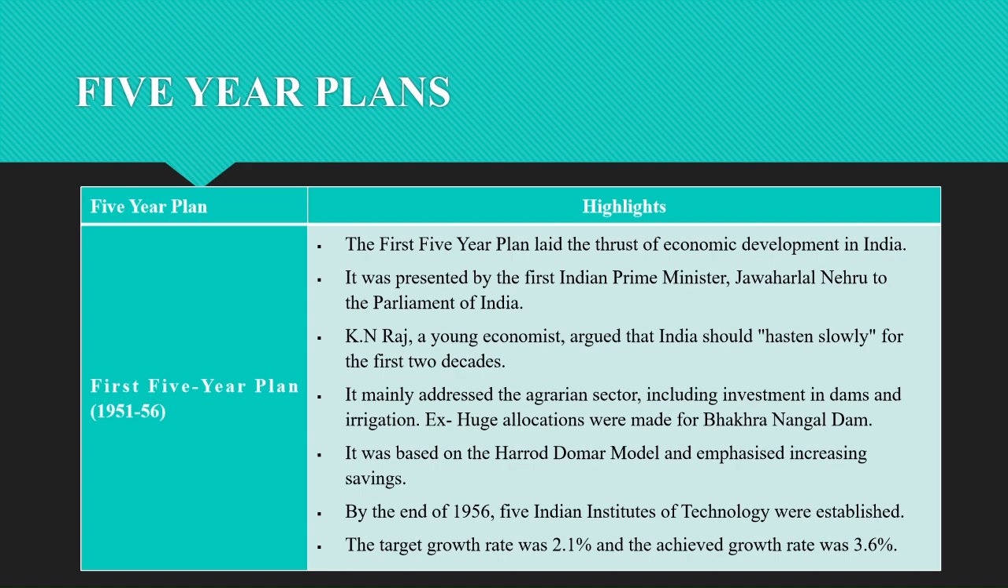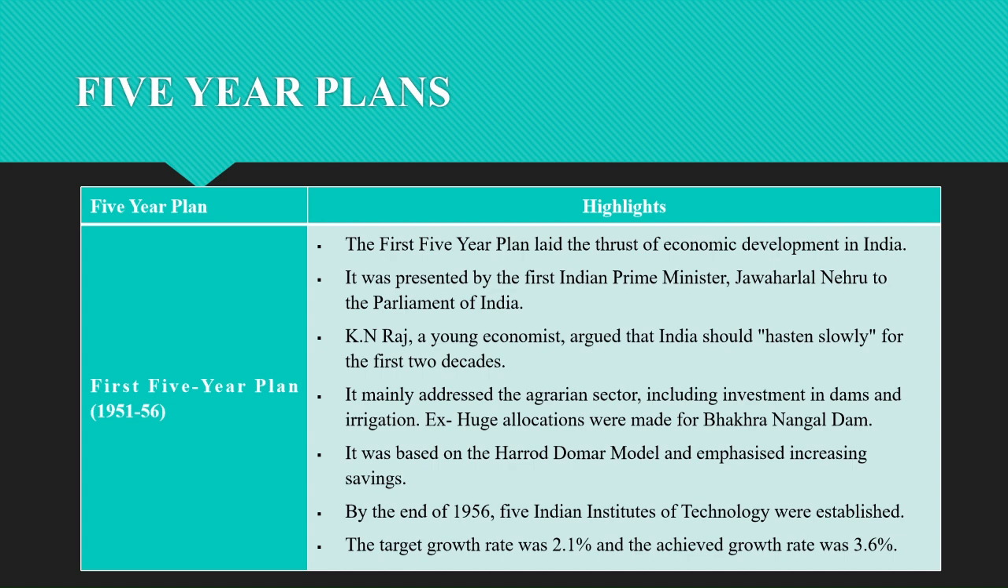It came under the leadership of the first Indian Prime Minister Jawaharlal Nehru, and it was based on the Harrod-Domar model with a few modifications. Harrod-Domar model is nothing but a savings theory. It is mainly focused on the agriculture development of our country.